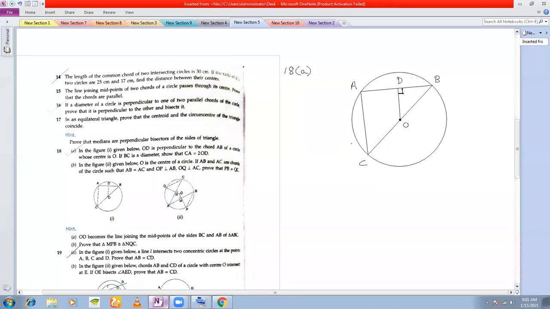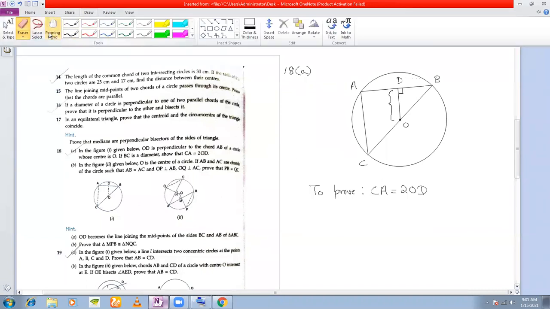If BC is the diameter. Obviously, if BC passes through the center, it has to be the diameter. So if BC is the diameter, show that CA, this length, is equal to twice of OD, twice of this length. So you need to show CA is equal to twice of OD. Now let's see how to do this problem. First, see how to do this problem, and then I will show you how to write.